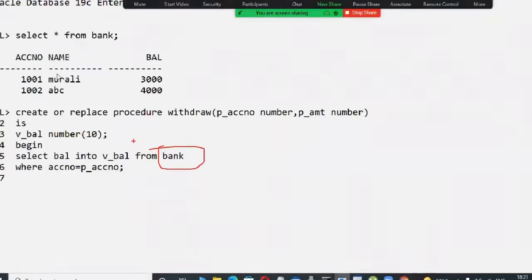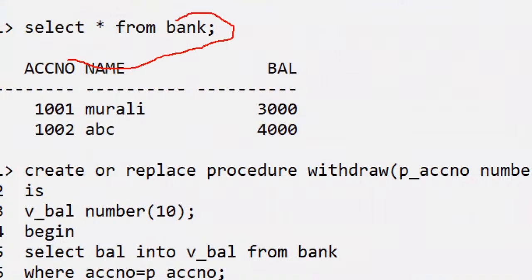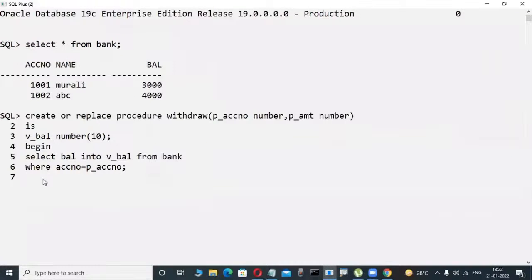In this table format, your transactions are stored. This table I'm using in this PLSQL code. Here I'm checking the balance using the account number. Whenever I insert an ATM card and try to withdraw 9,000, as in the previous case, that is the amount. Logically observe here, not the coding: if that amount is less than the available balance.